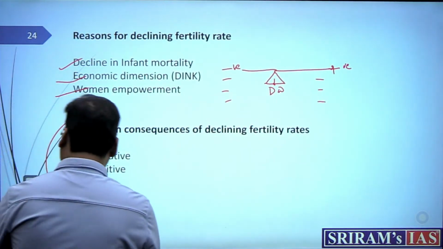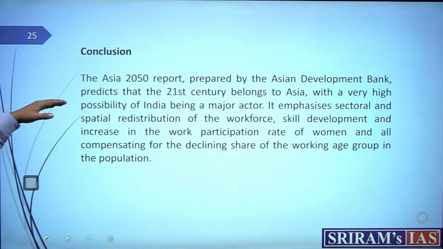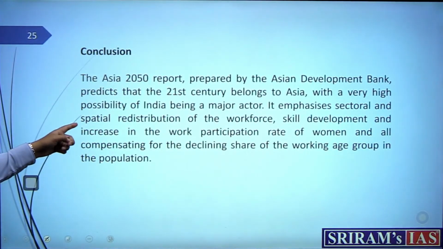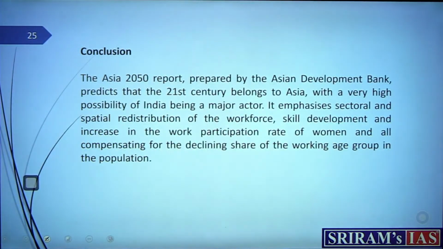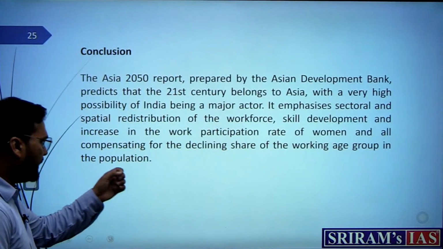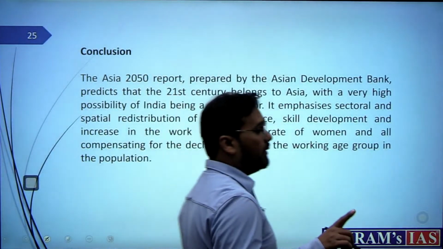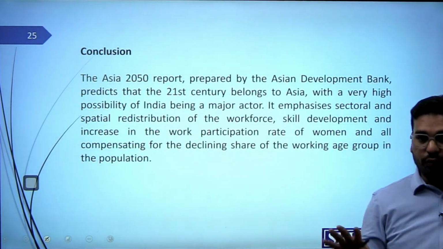Okay, fine. Now, how to conclude? You can conclude, say, I would have concluded in this manner that the Asia report 2050 suggests, the Asian Development Bank says the 21st century belongs to Asia, where there is a very high possibility of India being a major actor. It emphasizes sectoral and spatial redistribution of workforce, skill development and increase in the work participation rate of women, all along compensating for the declining share of the working age group in the population. Now, this is one thing you should write, as they are suggesting that this is good for us.